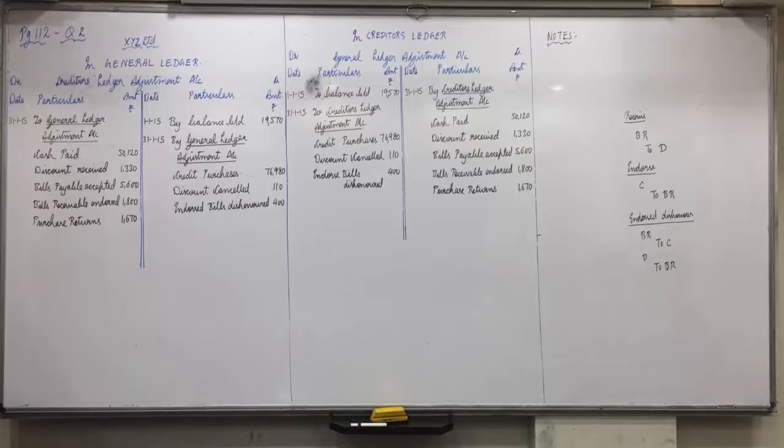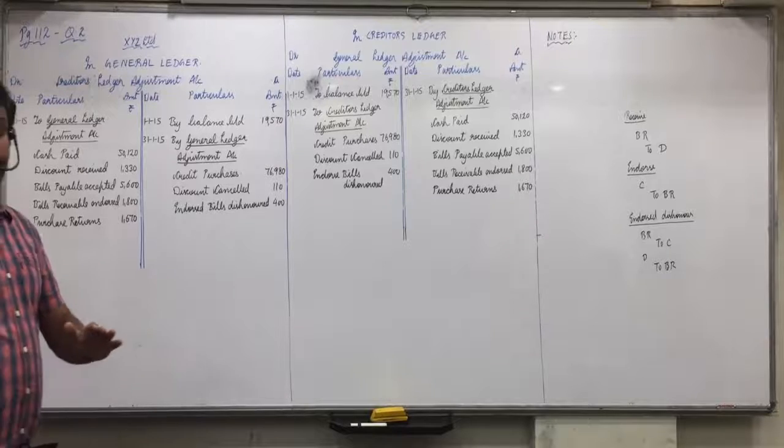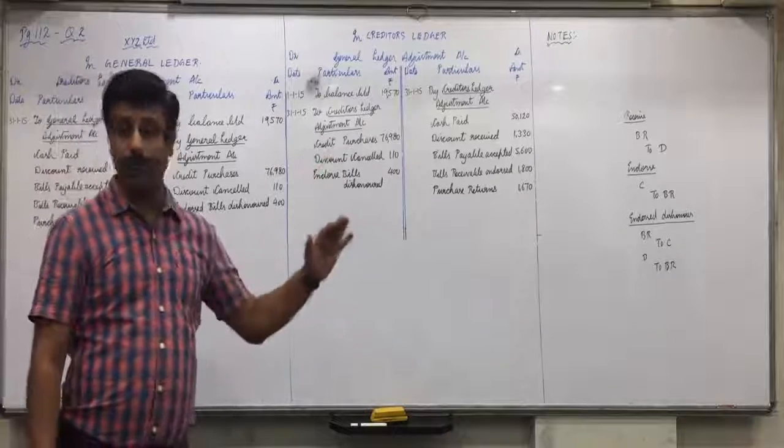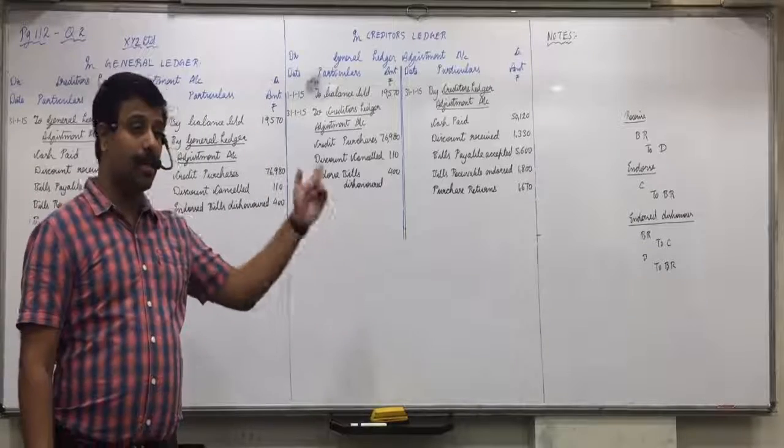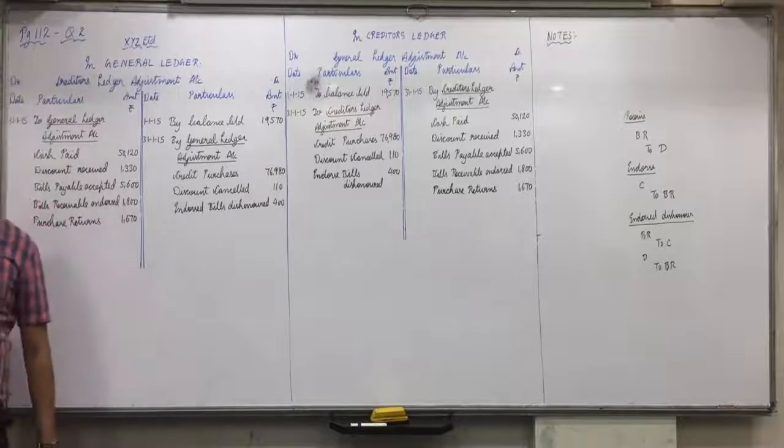Okay, but from debtors point of view, this transaction is more important. If bills are endorsed, then it will have no effect on debtors account because the entry is creditors to bills receivable. But if endorsed bill is dishonored, then it will affect creditors account also and debtors also. Okay, next.